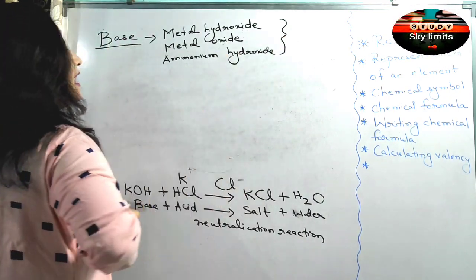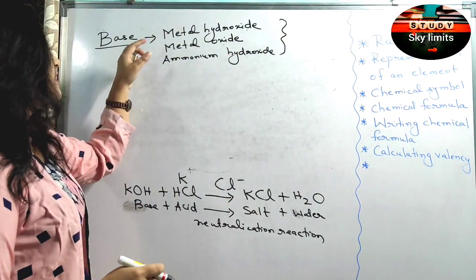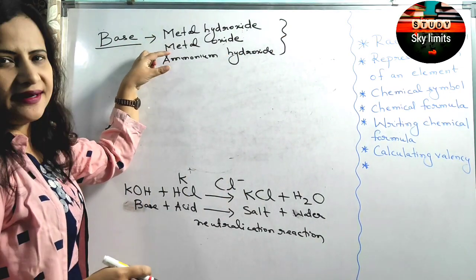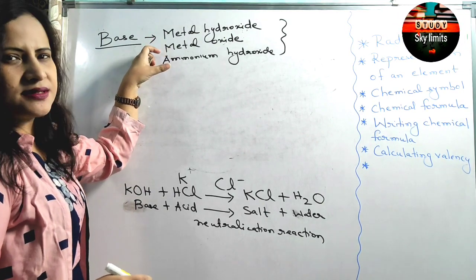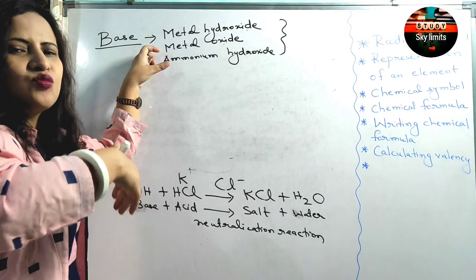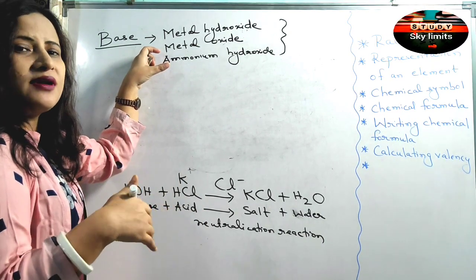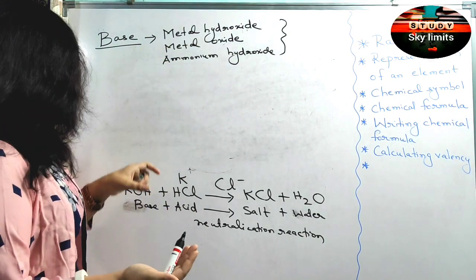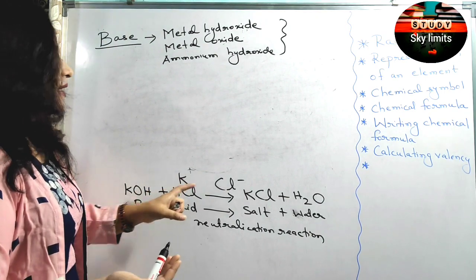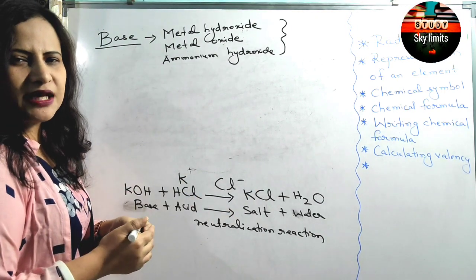All these things come under the category of bases. Usually the metal hydroxides and the metal oxides are called bases. Bases have the power to neutralize what? The acid. That's why when a base reacts with acid, it neutralizes the acid and forms salt and water. Neutralization is taking place here.